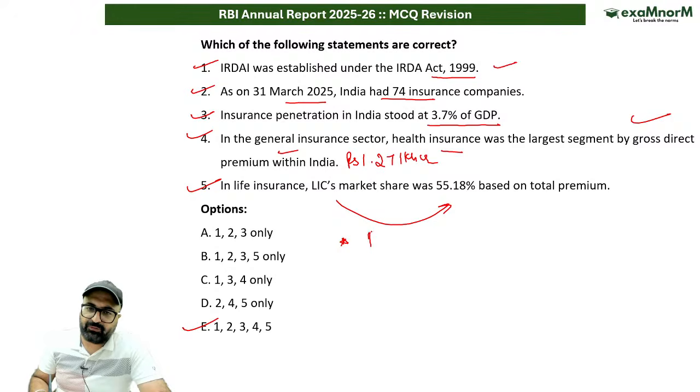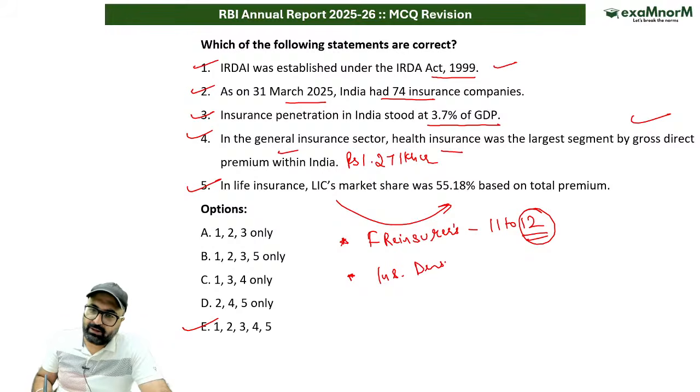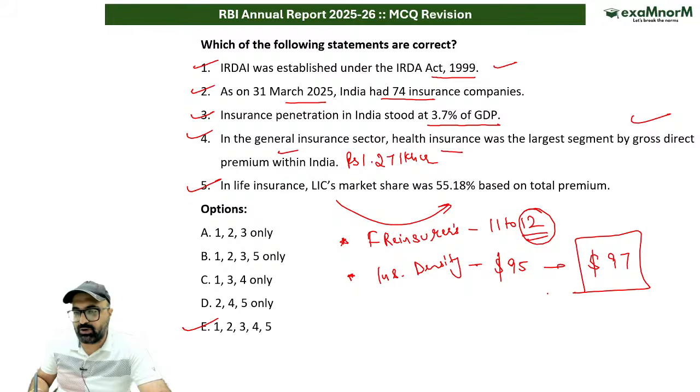पेनिट्रेशन लिखा हुआ है. फॉरेन री इंश्योरर्स have increased from 11 to 12. री इंश्योरेंस आपको पता है क्या होता है. इंश्योरेंस डेंसिटी has increased from 95 US dollars to 97 US dollars. So it has increased. This is good, which you need to remember.